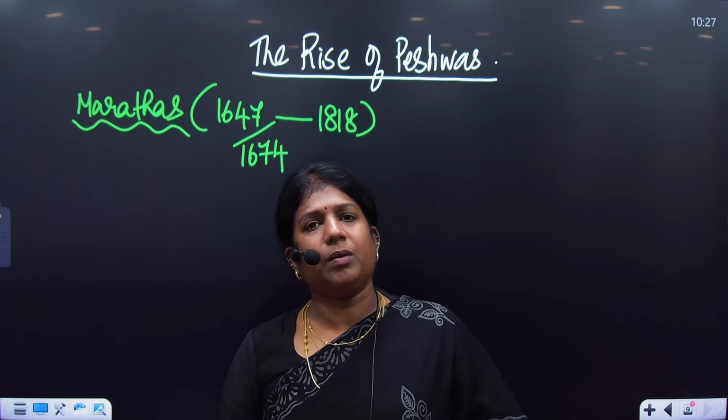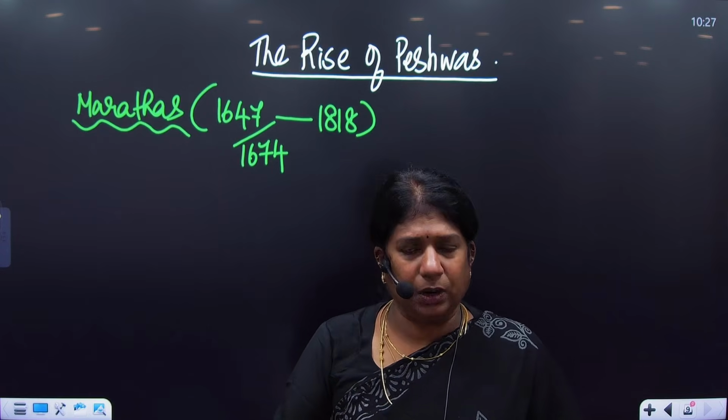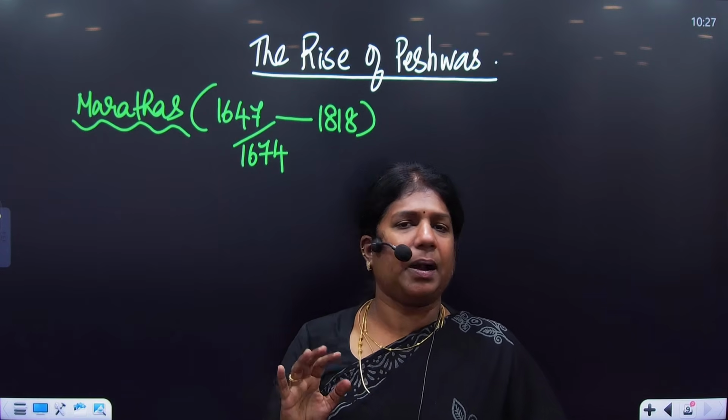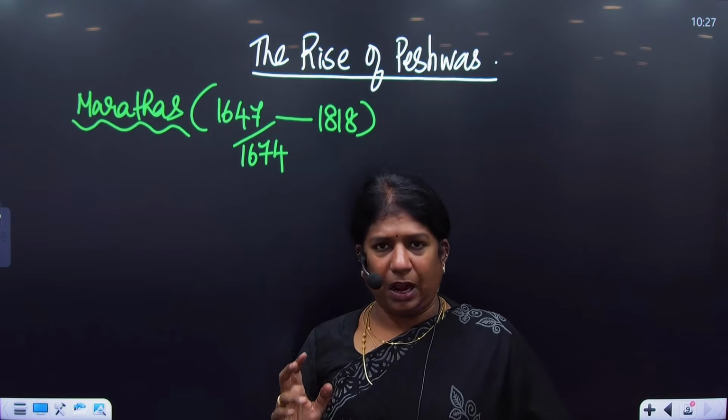And Tarabai never wanted Shahu to be released, and she wanted her son, Shivaji II, to continue. So that's a very different part with medieval. Now let's keep this Shahu Maharaj. Shahu, I repeat,